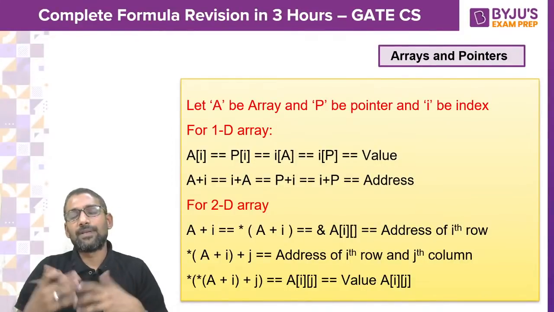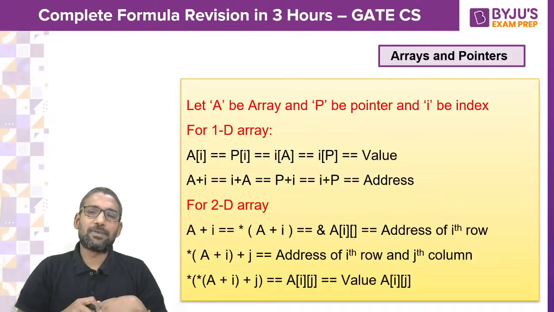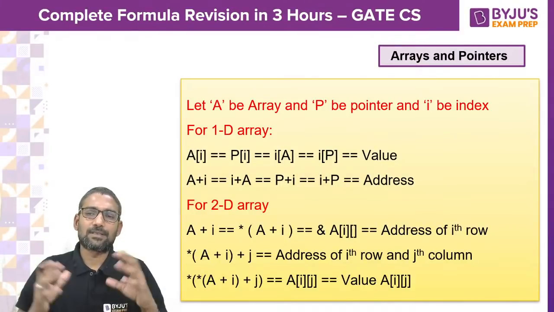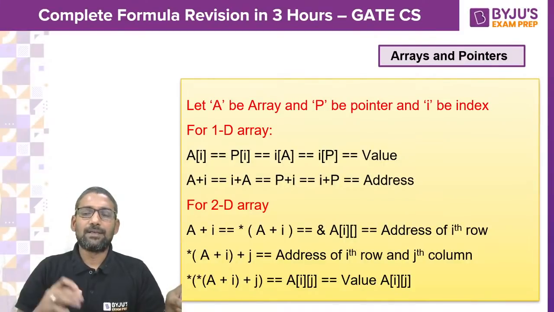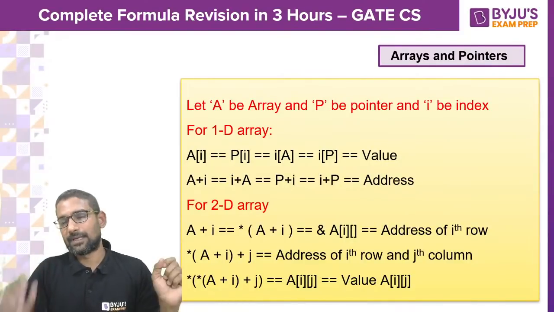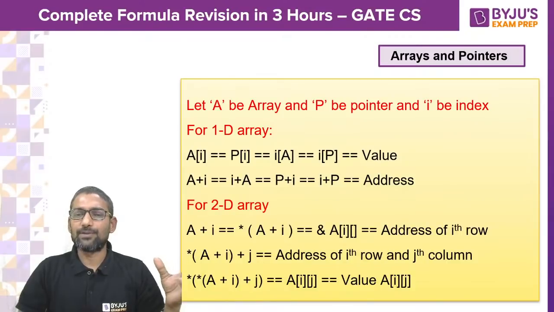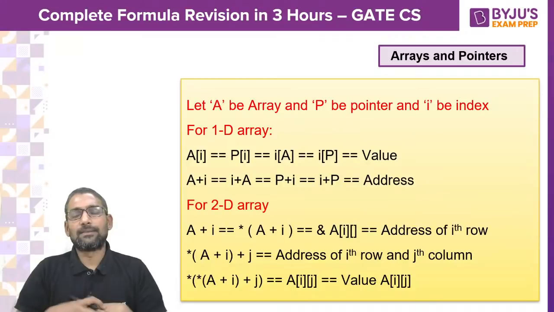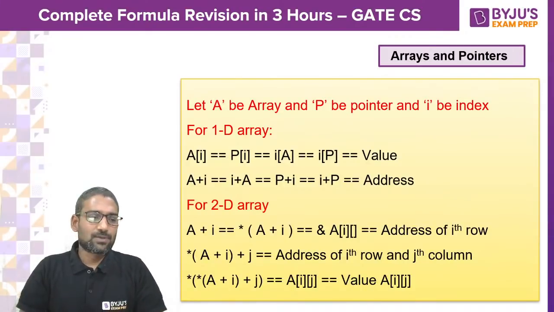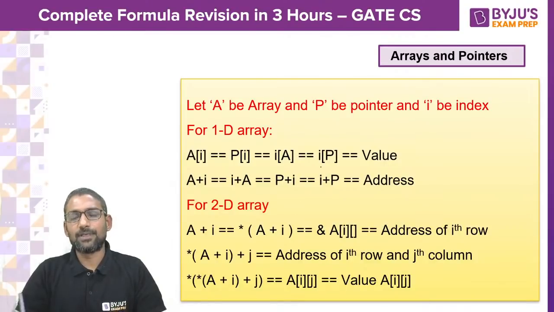It is very confusing for many students, this convention. Individually, array means everyone understand, pointer is very well understood. But when we try to combine these two, then a confusion comes. So here I would like to break that confusion.